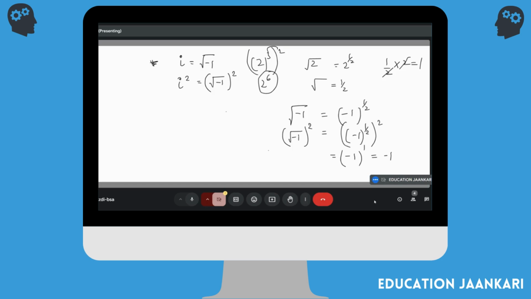The main thing behind it is that the square root and the square, they always cancel each other. So if you have taken the square root and the square of the same number, they will cancel each other and your answer will be just the number which was inside. For example, 2 square root whole square. So the square and square root will cancel. Your answer is 2. If you have 3 square root whole square, then the square and square root cancel out each other. The answer is 3.